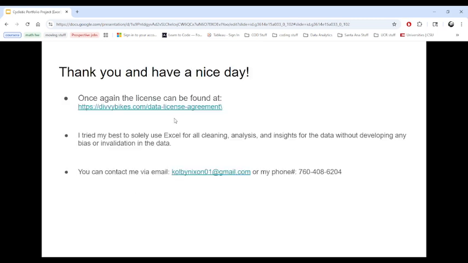So once again, the license can be found at divvybikes.com/data license agreement. I will put this slide on my website so it's easy to find. I tried my best to solely use Excel for all cleaning, analysis, and insights for the data without developing any bias or invalidation of the data.